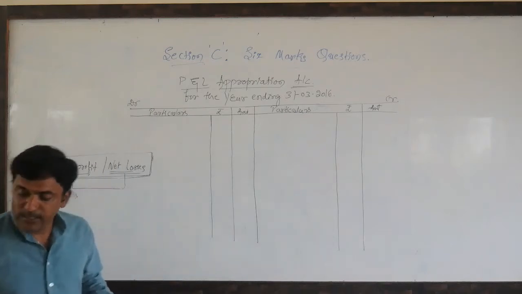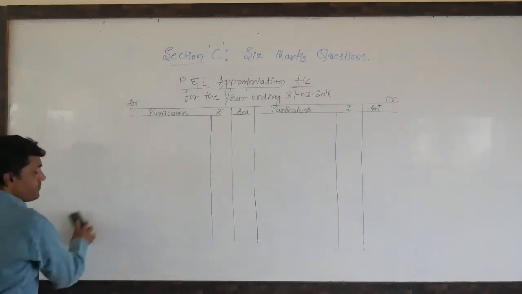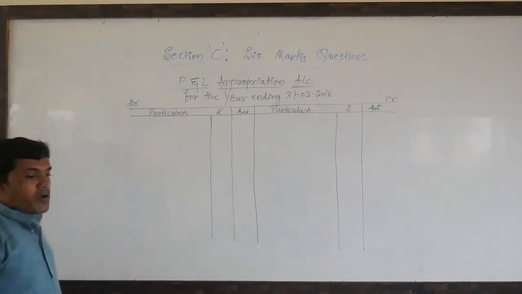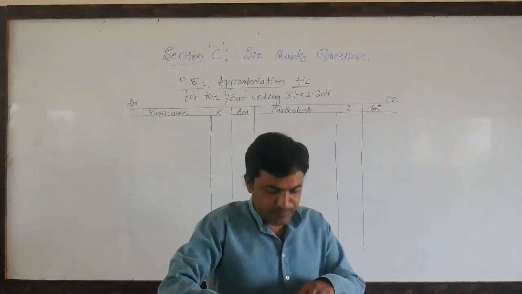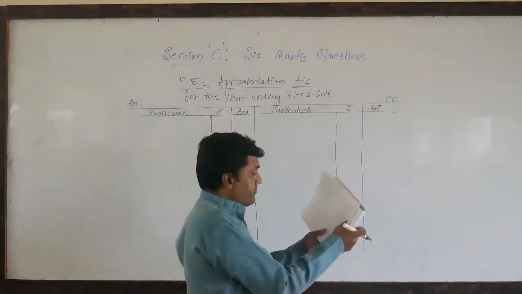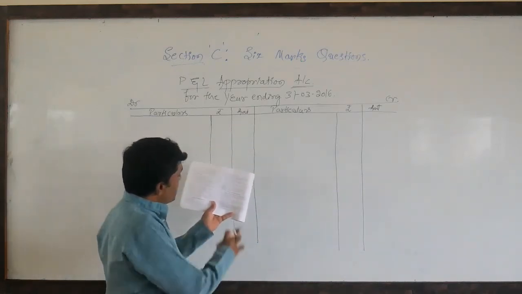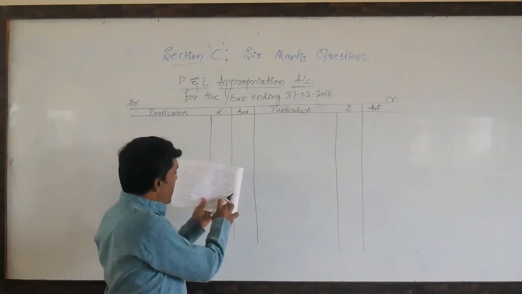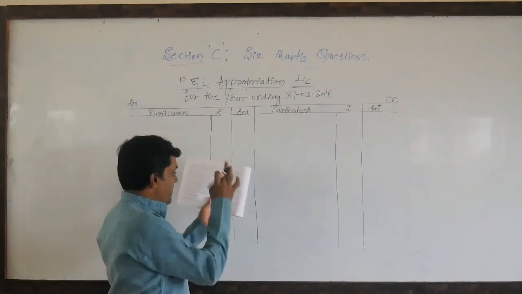Here, students, in the problem we have been given the net profit from the profit and loss account. Look here. In the first paragraph, last line, it says they earned profits of rupees 36,000.